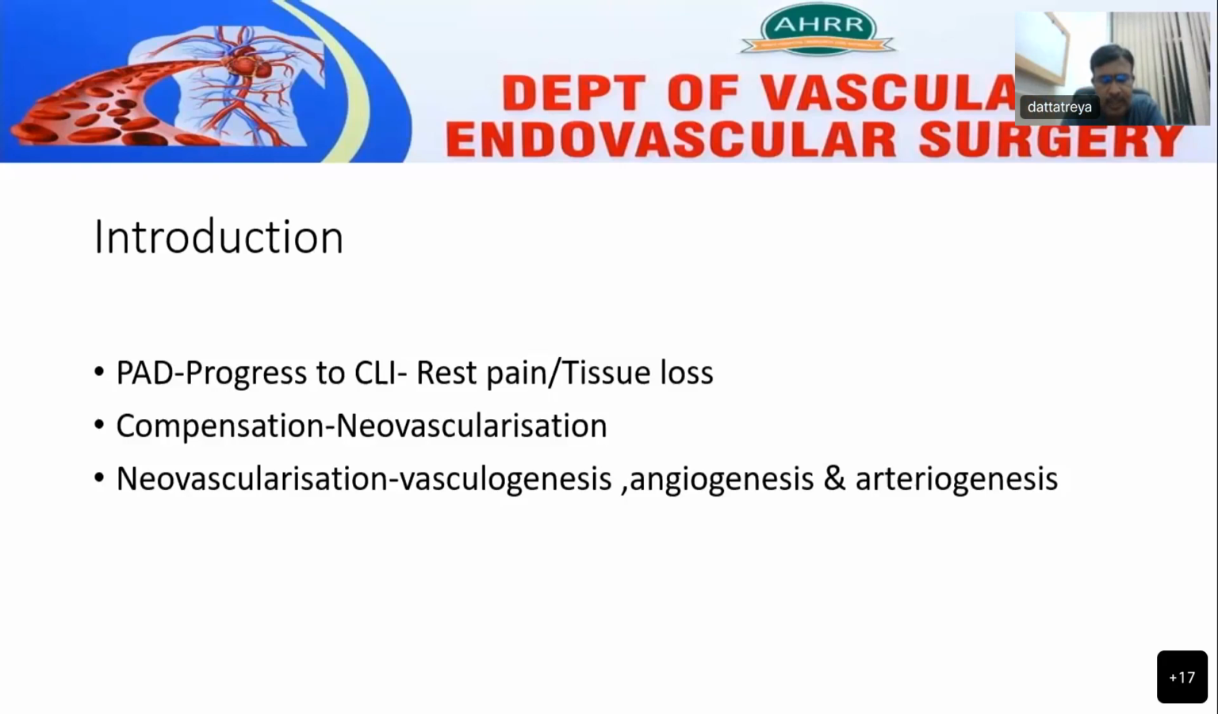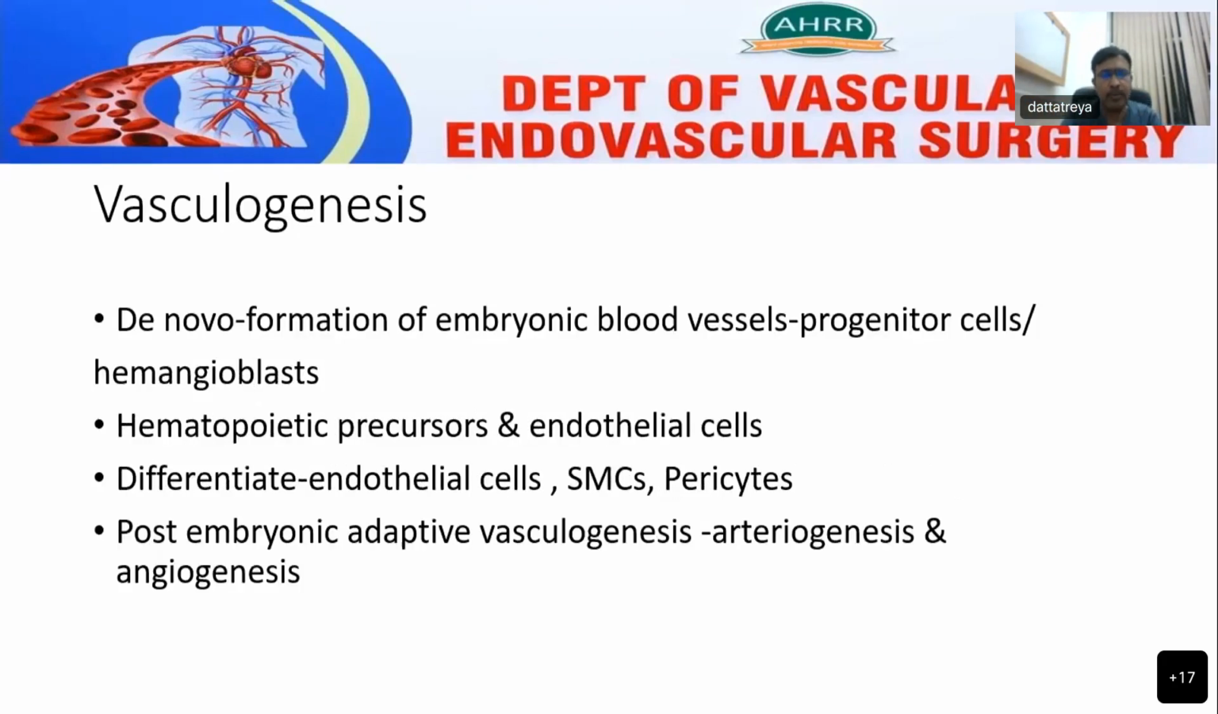Critical limb ischemia, which may be associated with rest pain, along with tissue loss in the form of non-healing ulcer or gangrene. And the compensation by the body is made in the form of neovascularization, which includes vasculogenesis, angiogenesis, and arteriogenesis. Coming to vasculogenesis, it is a de novo formation of embryonic blood vessels from the progenitor cells called hemangioblasts, which may further transform themselves to hematopoietic precursors and endothelial cells.